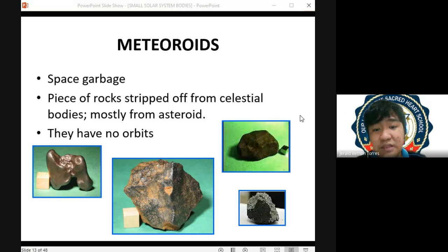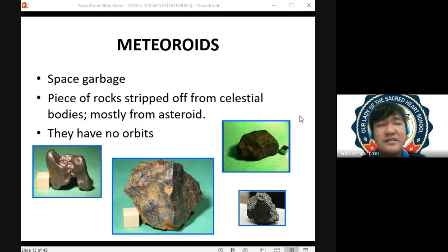At ang mga meteoroid na to, since they are out of their orbit, they can be encapsulated to the gravity of another celestial body. And if that would be the case, pwede yun mag-impose ng astronomical hazard sa isang planet, let's say, or sa isang celestial object. And in our planet Earth, since meron tayong gravity, we can influence other materials in our outer space. Pwede natin ma-capture, we can capture this meteoroid into our planet. And by capturing the meteoroid into our planet, this can actually cause what we call as astronomical hazard.